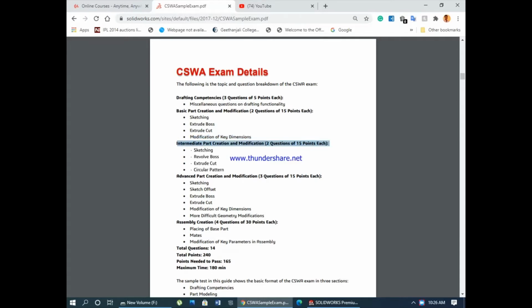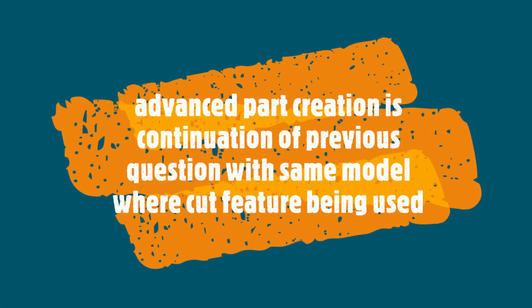The next topic is intermediate part creation and modification, which has 2 questions of 15 points each. Topics covered are sketching, revolve boss, extrude cut, and circular pattern. This is similar to the previous one, the only difference is the part will be a little more difficult. You need to allocate a lot more time for this one and check your answers. Accuracy is very important, because some answers will be choose the correct answer and some will be fill in the blanks.